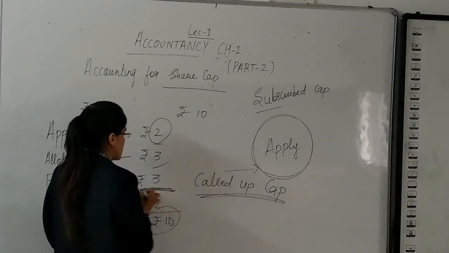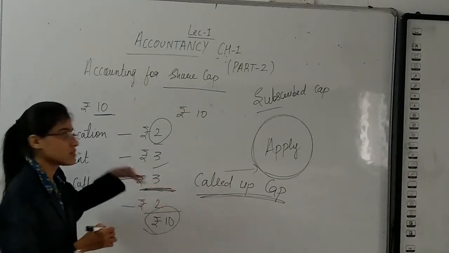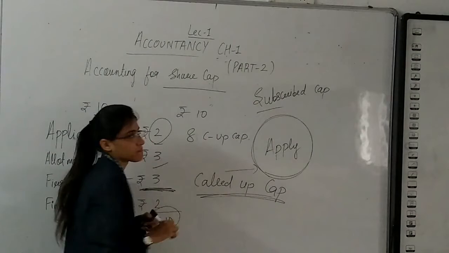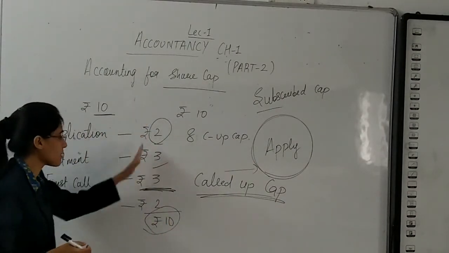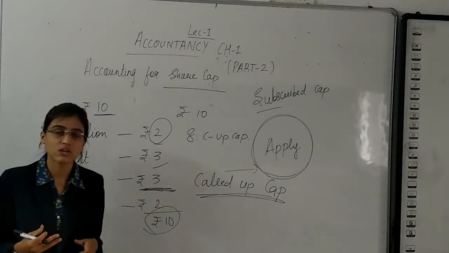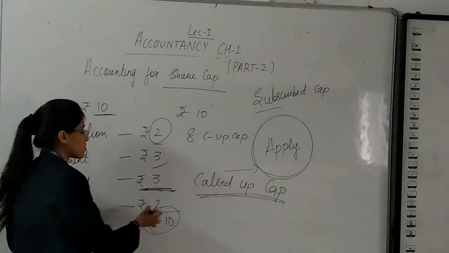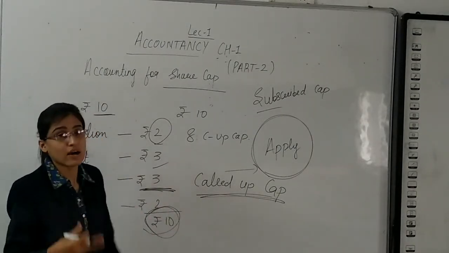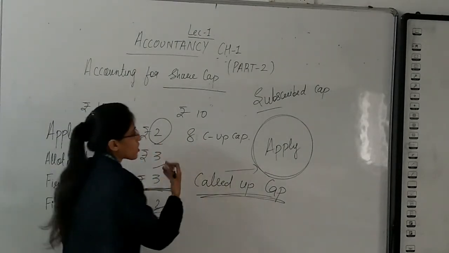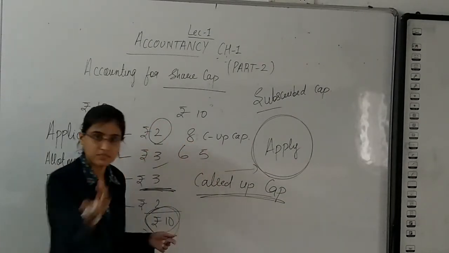Say for example, out of rupees 10, the amount I have called up from shareholders is what called up capital means. It can be 8, it can be 6, it can be 5.